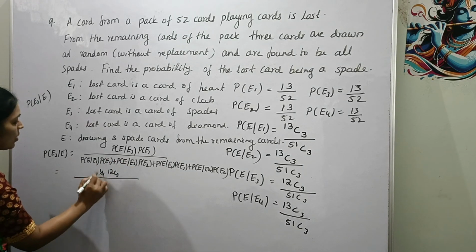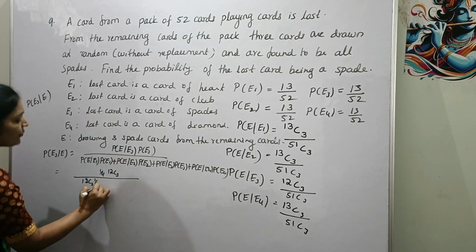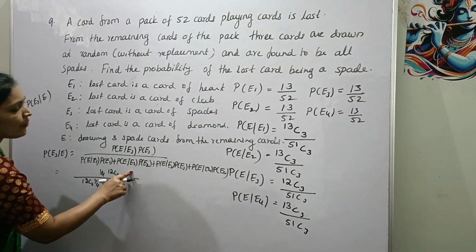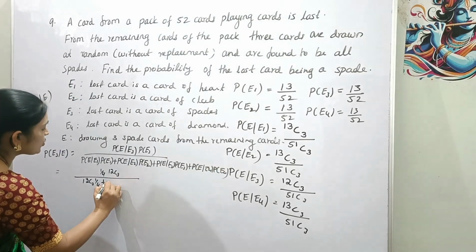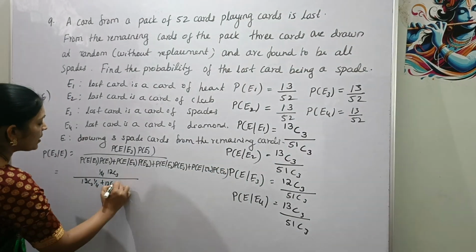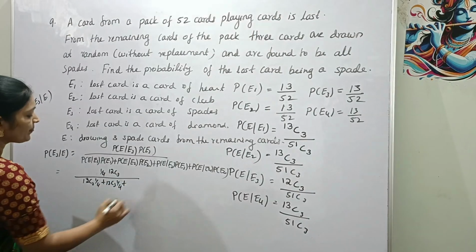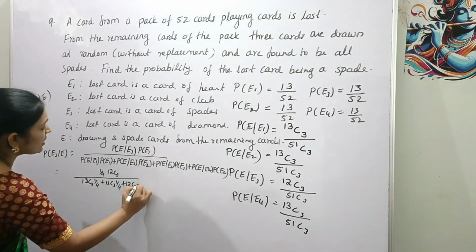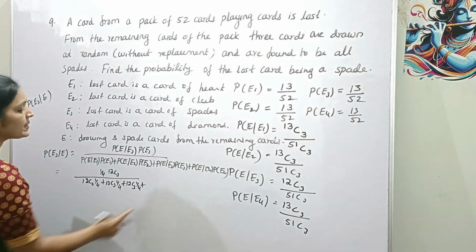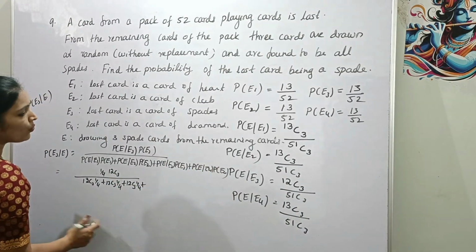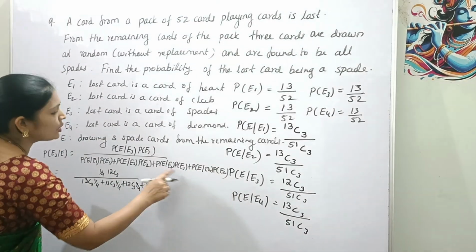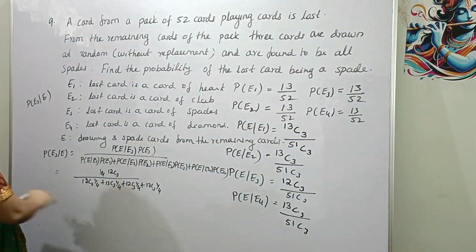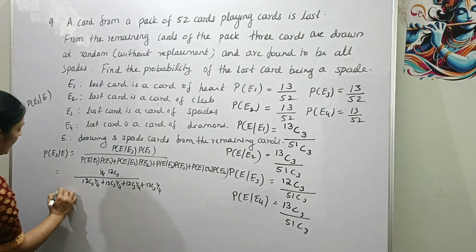So here also probability of E1 is 13 by 52, that is 1 by 4, plus probability of E given E2, that is also 13C3 into 1 by 4, plus E given E3, 12C3 into 1 by 4, plus probability of E given E4, 13C3 into probability of E4, which is also 1 by 4. So this 1 by 4 is also cancelled.